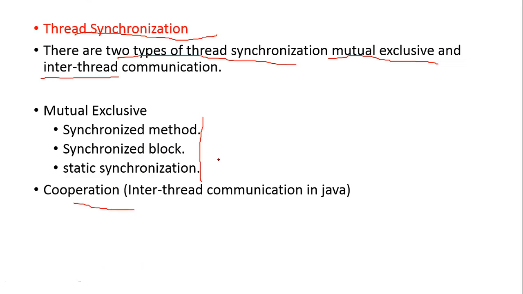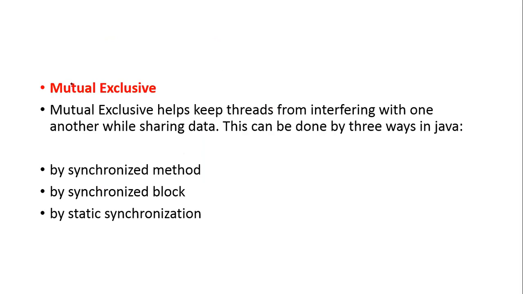This and all I'm not teaching in detail because it's not frequently asked in this examination. So I don't want to go into detail. Just understand, when I want to do thread synchronization, there are two ways of handling it. A 2 marks question is asked, you should know the answer. It is mutual exclusion and inter-thread communication.